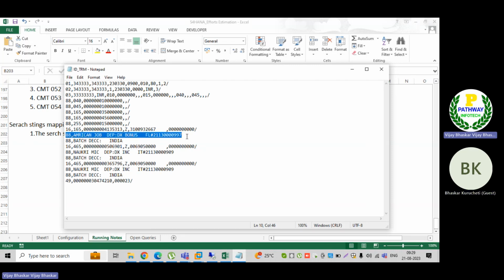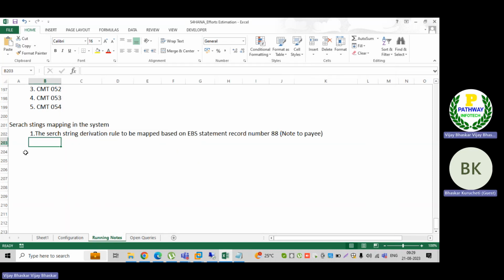It consists of some information, either some document number, amount, from whom we are receiving payment, some detailed information will be available in 88. The first thing is that the search string derivation rule is to be mapped based on the EBS statement record number 88.